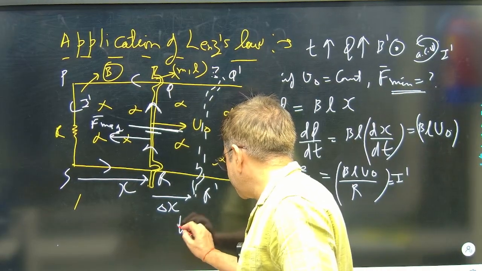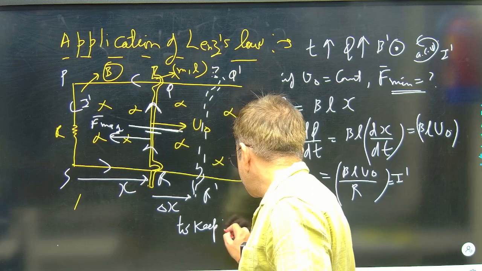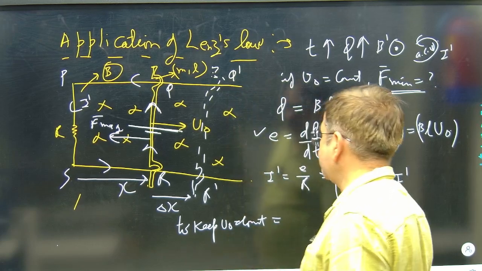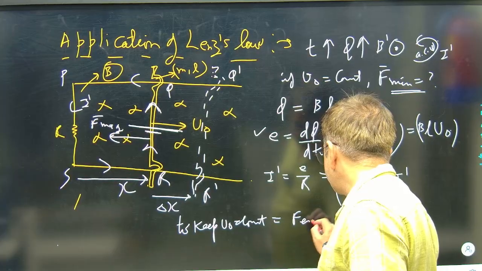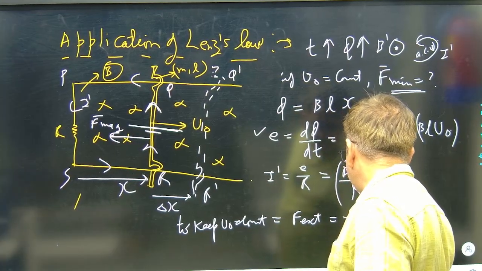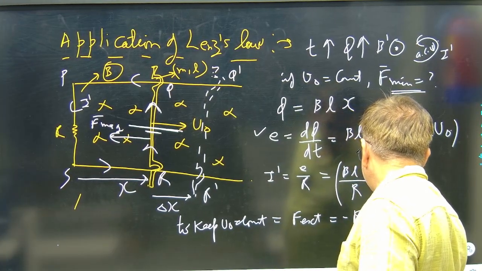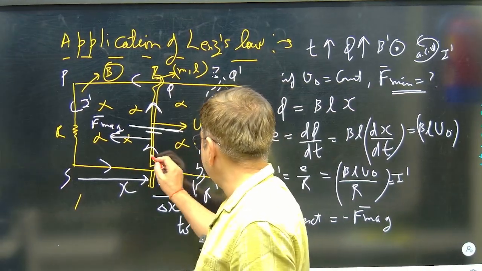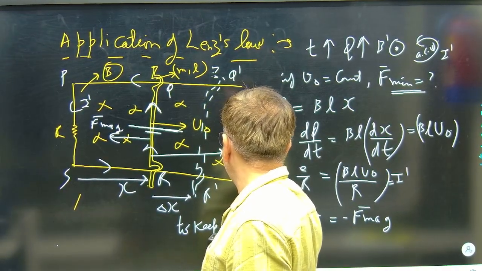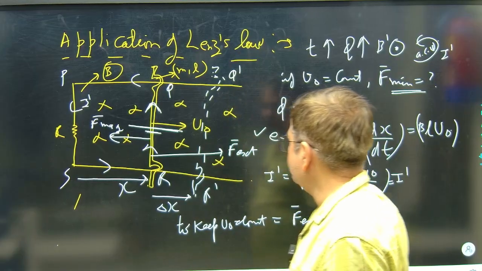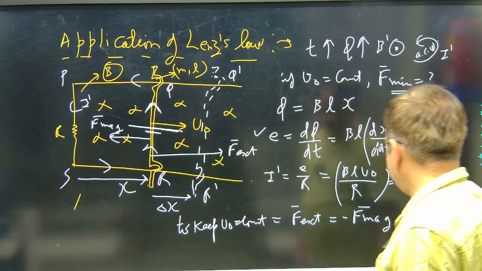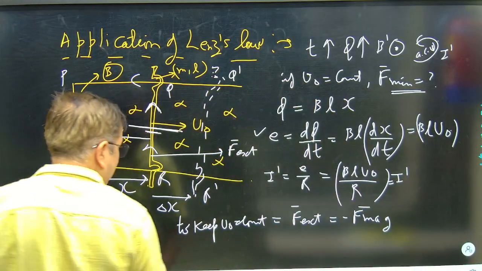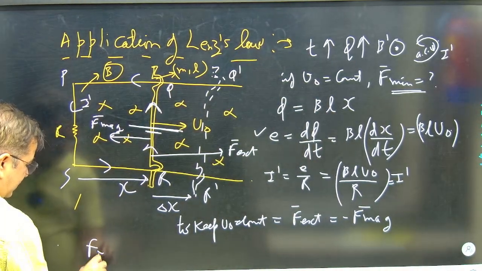So to keep V naught constant, my external force shall be opposite to the magnetic force. It shall balance. So if magnetic force is this, my external force will be in this way, in the direction of velocity.